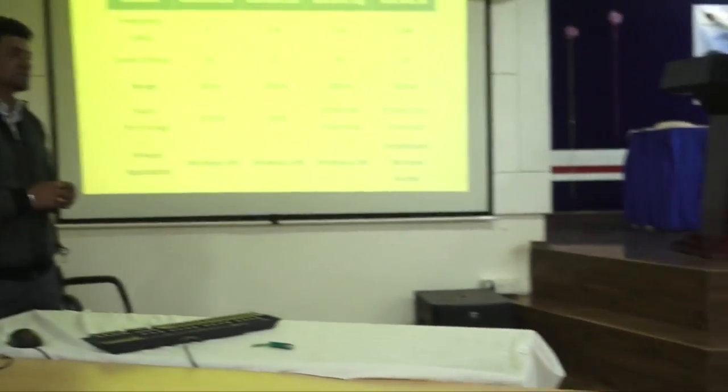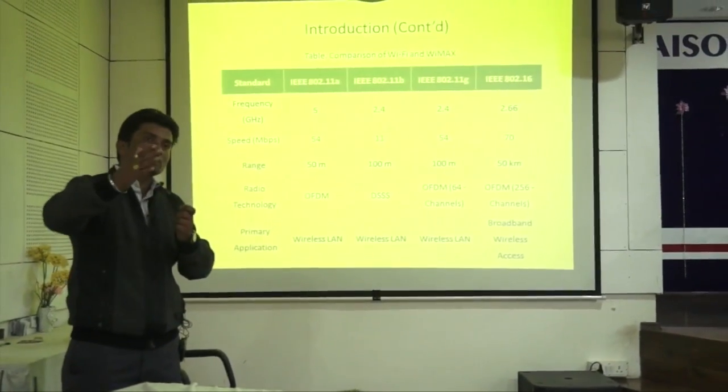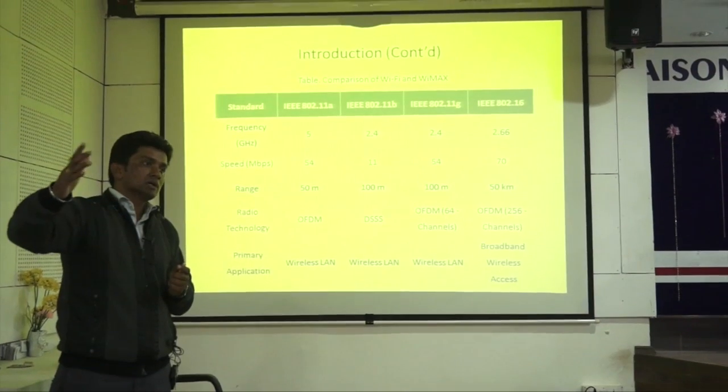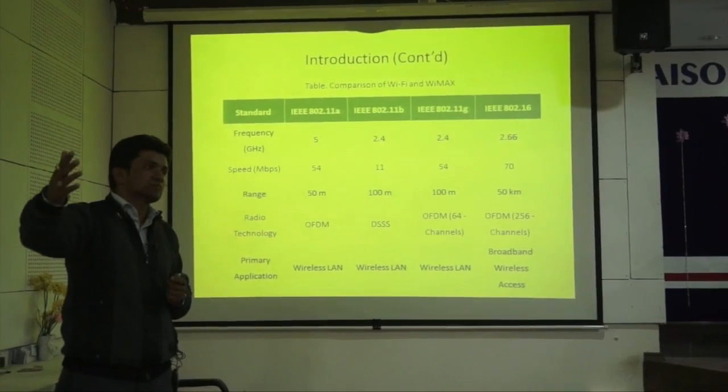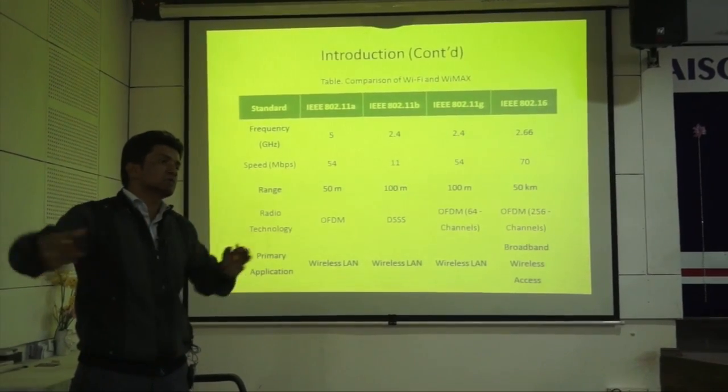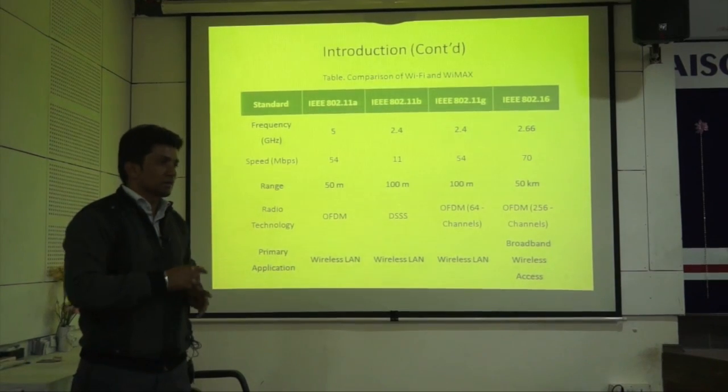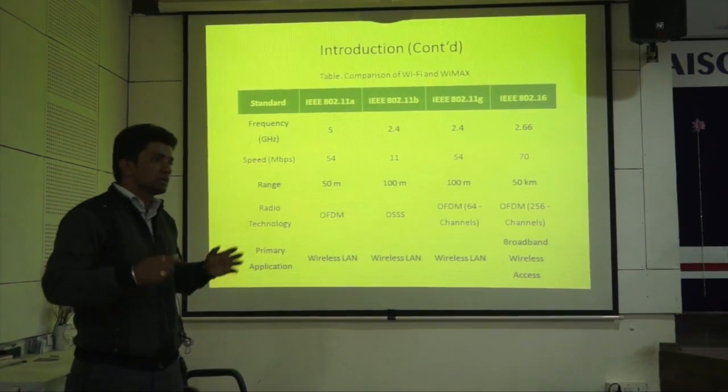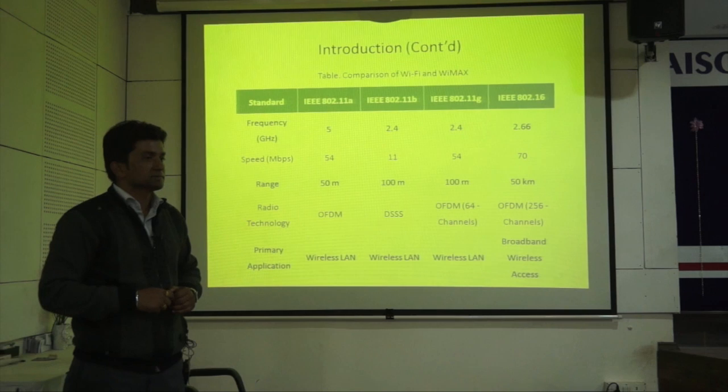If we increase the signal strength, in that case, what we have to do is design a number of access points. So we have to use the maximum number of access points to cover the maximum area. But in a WiMAX network, we have to use only one base station and a few access points.